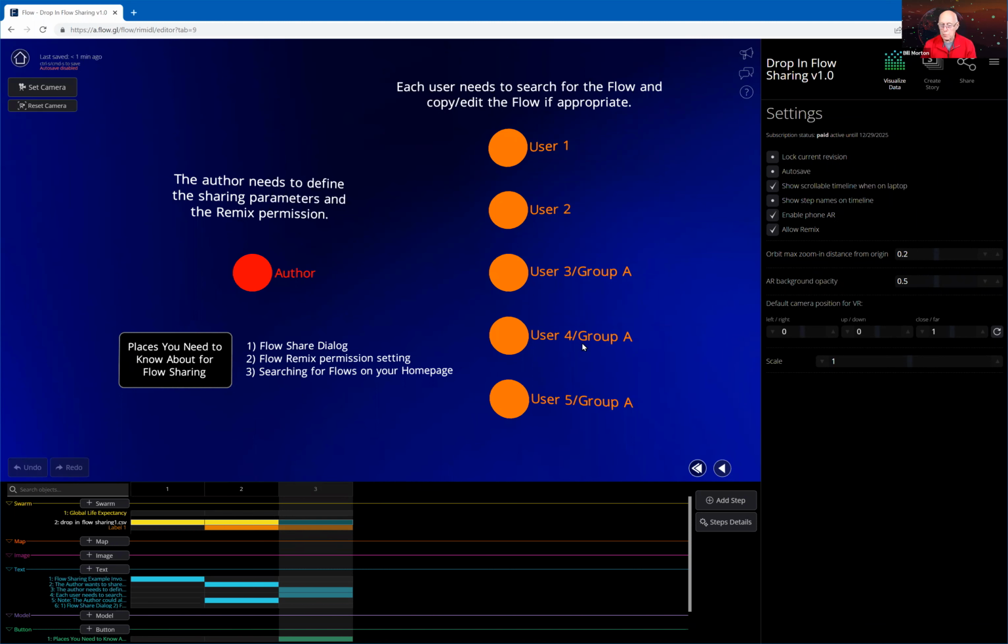Okay, let me pause here, and then I want to go to the home page because I want to show you some of the new search capabilities we put there. Any questions on what I've covered here? What I've done is I've covered what the author has to do in this endeavor to share flows. Okay. Okay, great.